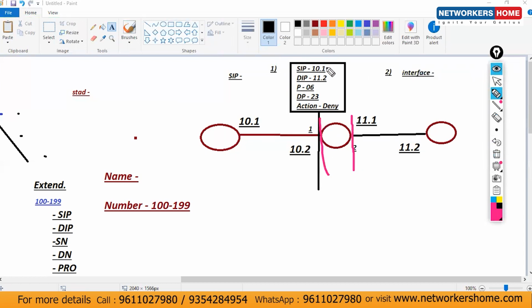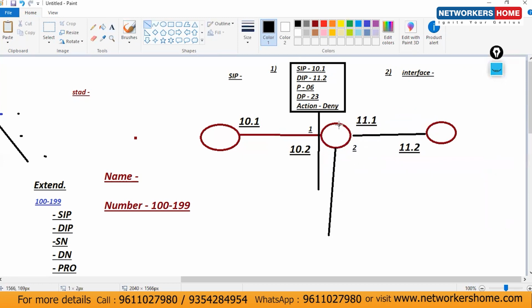See, what is the rule? Source IP is 10.1. Let's consider I'm using it on this interface. From here, what packet will I receive? Source IP as 11.2, not 10.1. Where is my 10.1? On this interface. Let's consider on this router we have more interfaces, one more interface, and one more router each.